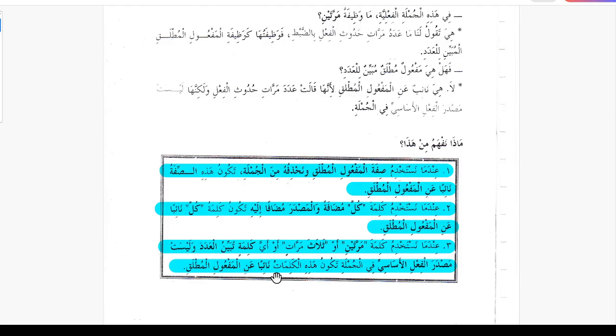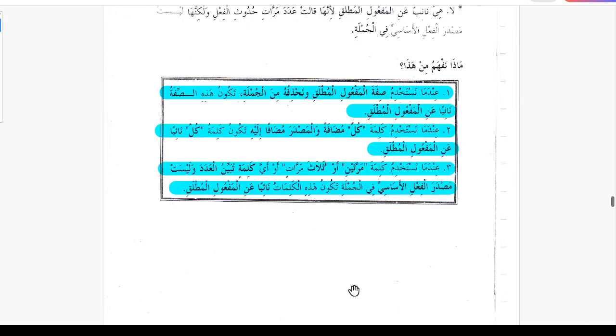Then these words, whatever they are, numbers, become the deputy of the maf'ul mutlaq. So this is the exception of the maf'ul mutlaq, and we don't call it maf'ul mutlaq, we call them naibun anil maf'ul mutlaq. The maf'ul mutlaq left, but it transferred its power to other words, which became the deputy of the maf'ul mutlaq.